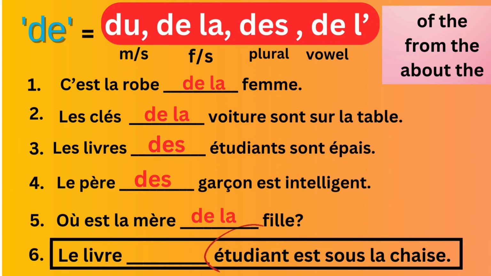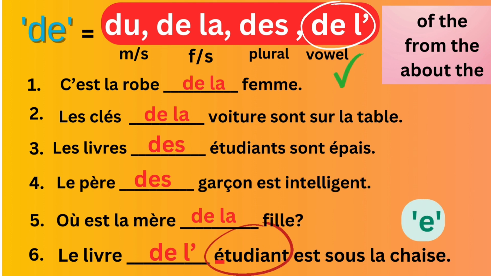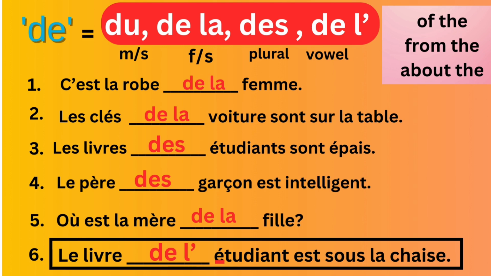Now look at the word next to de, which is étudiant. Is étudiant plural? No, it is not plural. Does it begin with a vowel? Yes, it begins with a vowel E. So you will use the apostrophe. Therefore, the sentence is Le livre de l'étudiant est sous la chaise. The book of the student is under the chair.